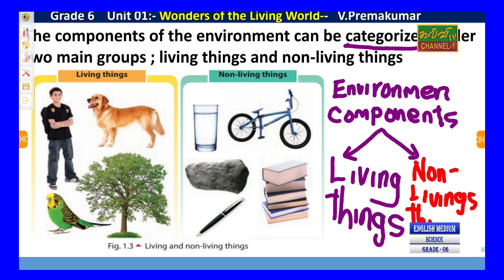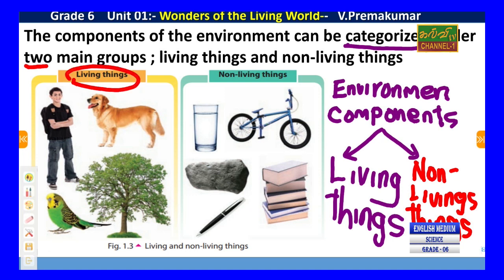Things, right? Very slowly I have taught you, I am going to explain what the component is. The components of the environment can be categorized, can be grouped under two main groups, not one group, under two main groups, right? What are they? Living things and non-living things.